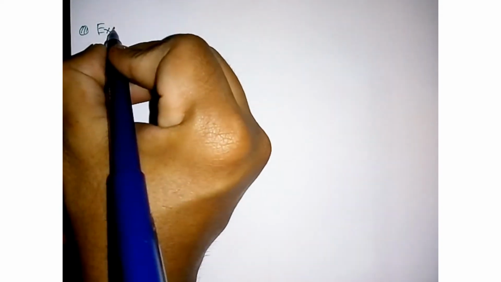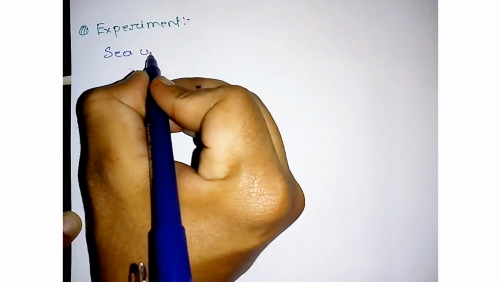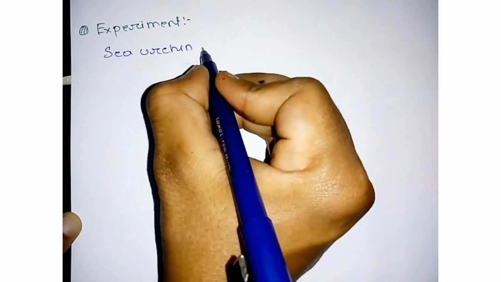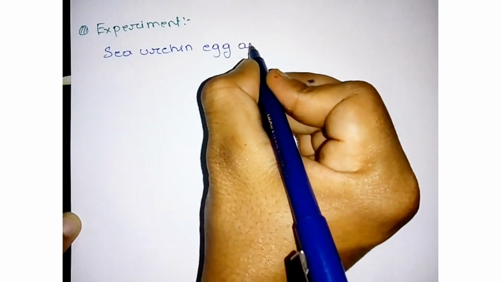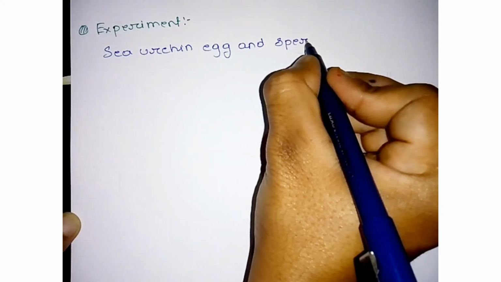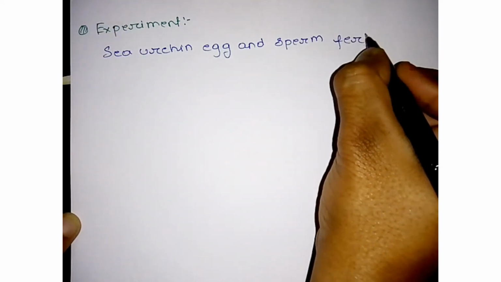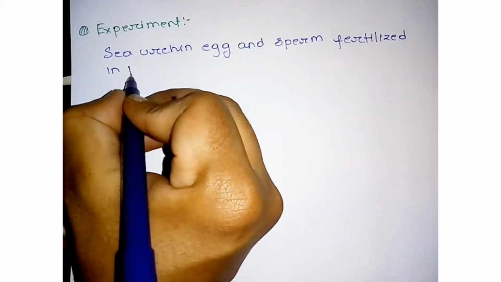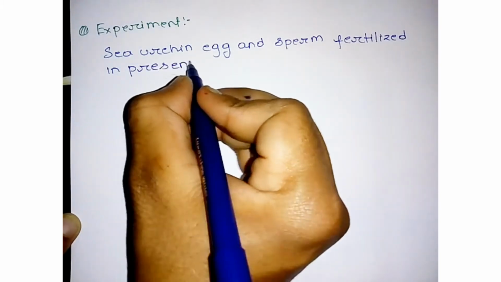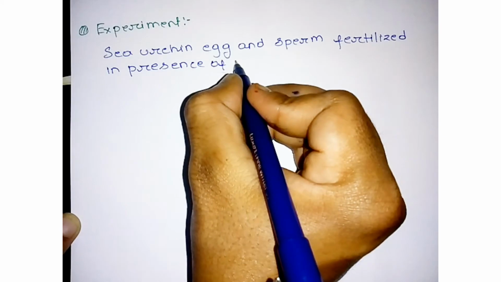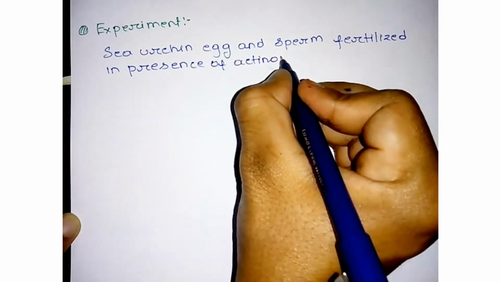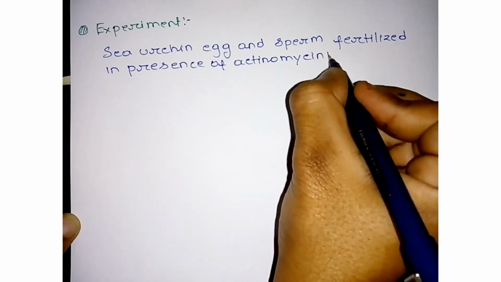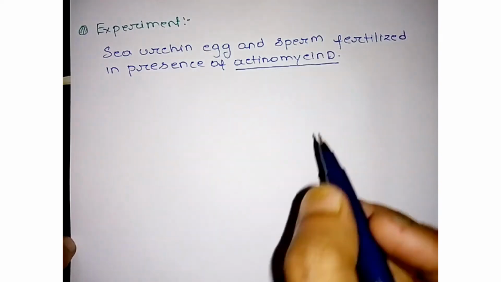So suppose this is the experiment in which sea urchin egg and sperm are fertilized in presence of actinomycin D. So what is actinomycin D?